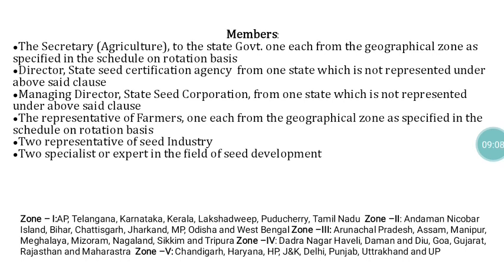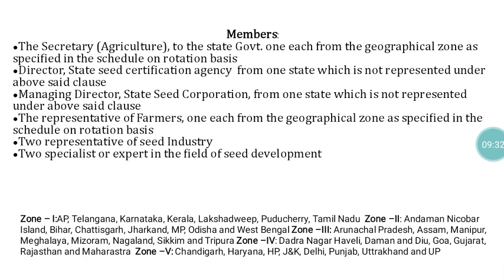From each zone, one member will be nominated on a rotation basis. Those details are available here. The Secretary of Agriculture to the state government, one each from the geographical zone as specified in the schedule on rotation basis, not from all the states. Zone-wise, one person will be nominated as a member on a rotation basis.